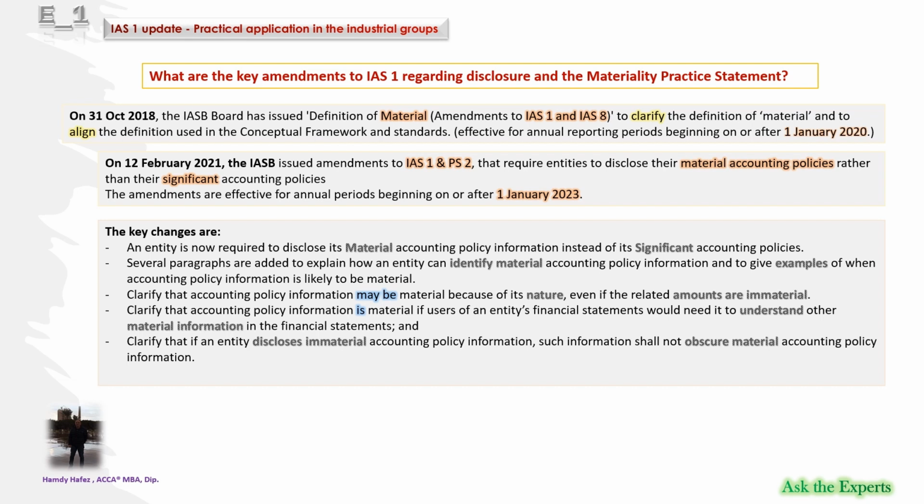Also, the amendments regarding information about the measurement basis say that in some cases it need not be disclosed. Finally, and as usual, the amendments emphasize that other required disclosures could be material, even if the corresponding accounting policy information is immaterial.